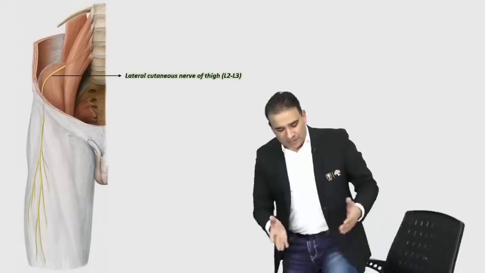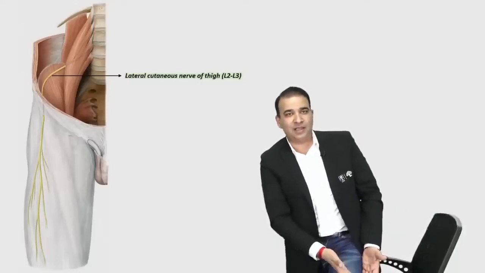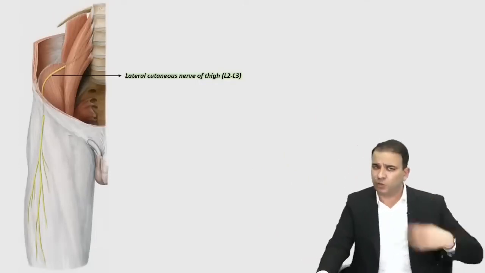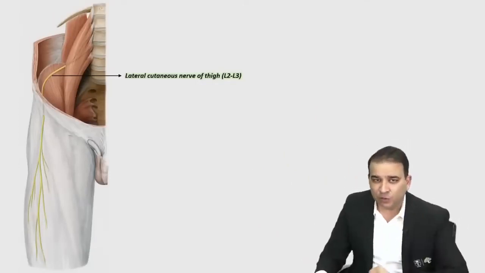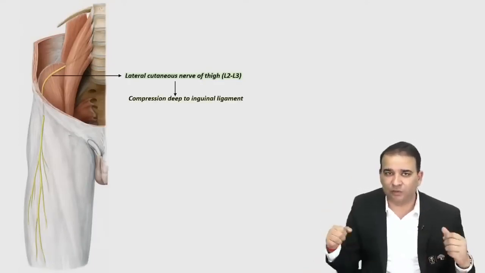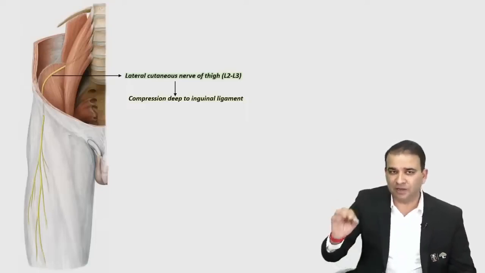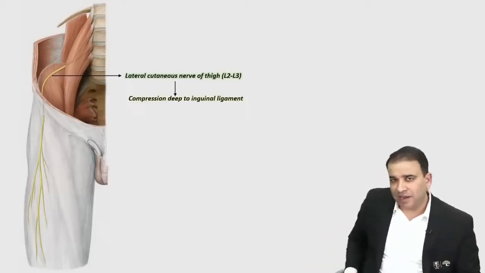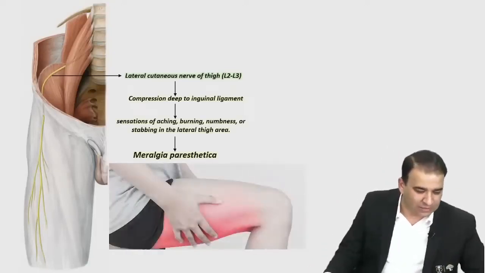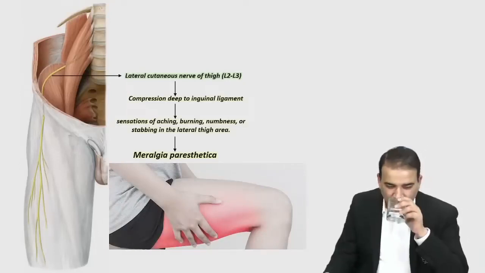The thigh is supplied by three cutaneous nerves, the lateral, intermediate and medial. And only the lateral cutaneous nerve of thigh comes directly from the lumbar plexus. That's the lateral cutaneous nerve of thigh, or lateral femoral cutaneous nerve you can say. And if this nerve gets compressed deep to the inguinal ligament, like in extreme squatting, a deep squat, prolonged lithotomy position, or any condition, that will cause a burning and tingling sensation on the lateral side of the thigh. That is called meralgia paresthetica. Wonderful. That is meralgia paresthetica. You all smart people, you know this.